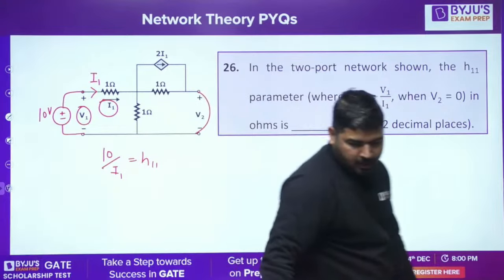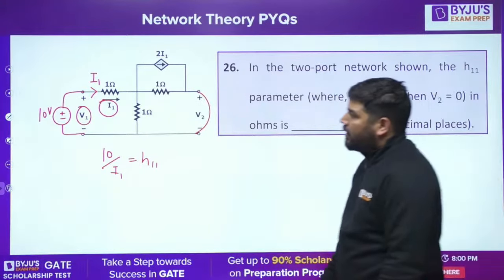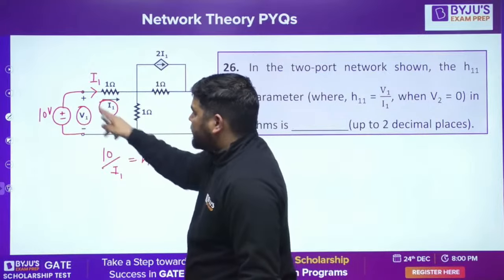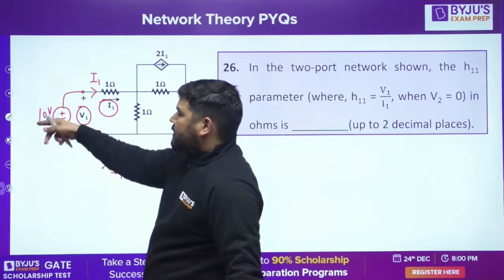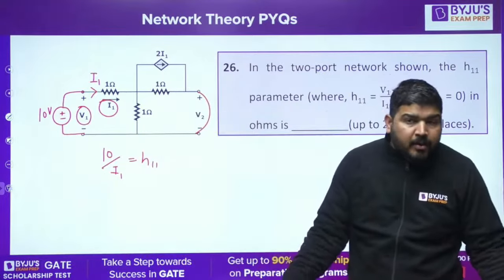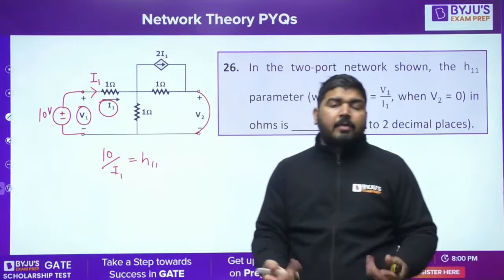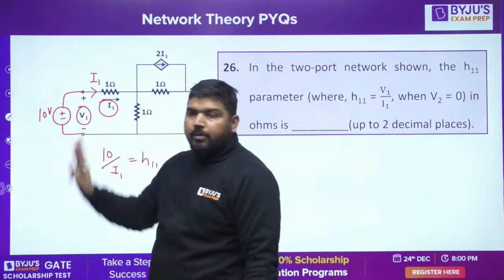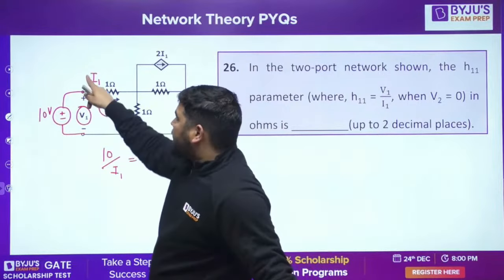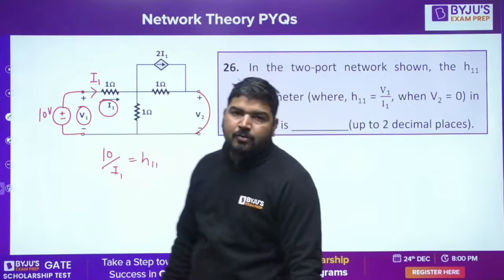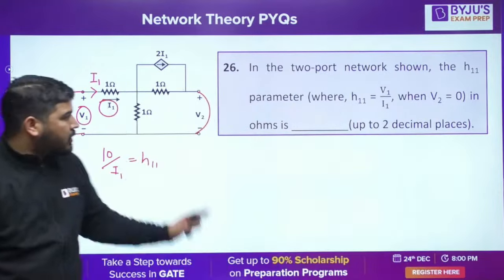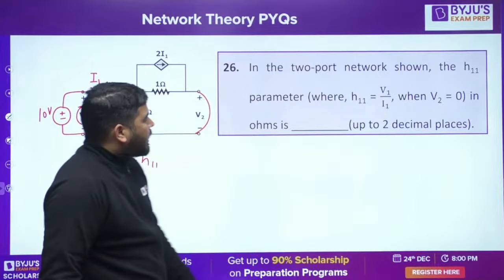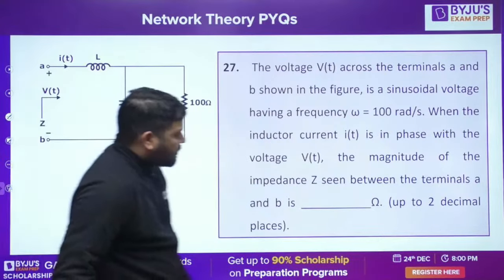You need to apply nodal. V1 upon I1 is H11, right? So you short it here, apply this V1, let's call it 10 volt, whatever you take, 10, 20, 30, whatever. I selected 10 volt. Calculate this I1 and take this ratio, you'll get H11. I think it's easy peasy, you can do it. I don't want to solve it because this is based on nodal analysis. Let's come to the next question.